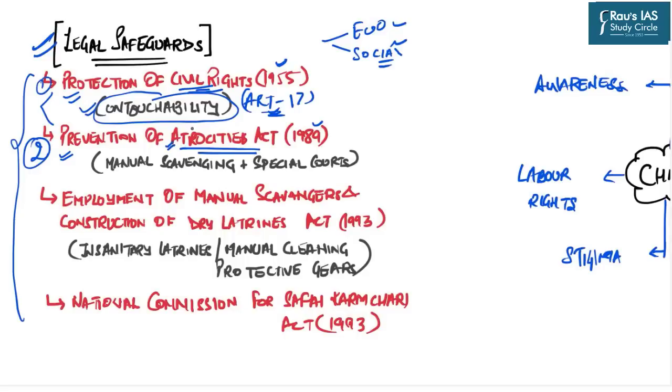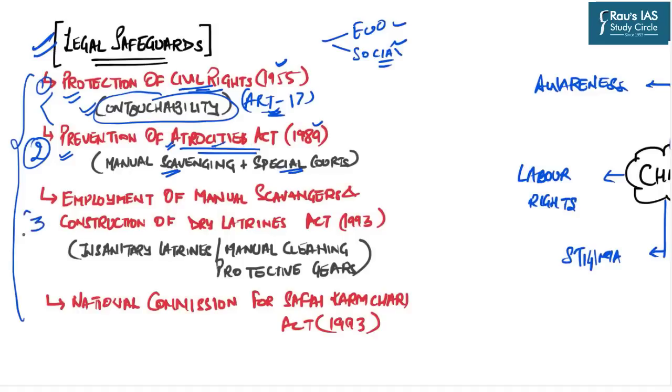So that is why the objective of the protection was broadened and Prevention of Atrocities Act was passed. And under this act, manual scavenging was specifically prohibited and special courts were designed in order to have a speedy trial to take punitive actions against those people who violate the provisions of this law.